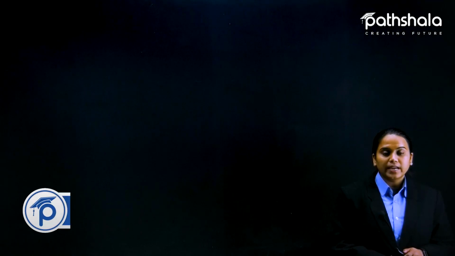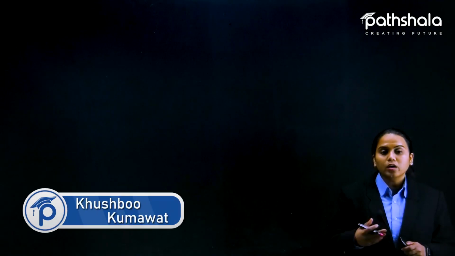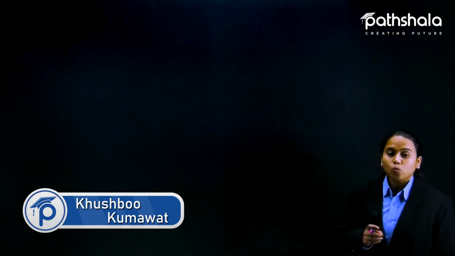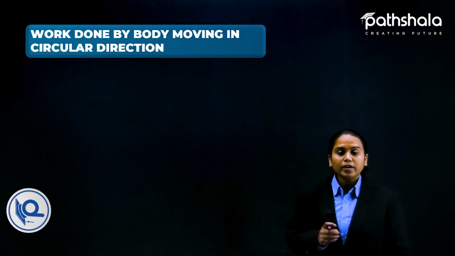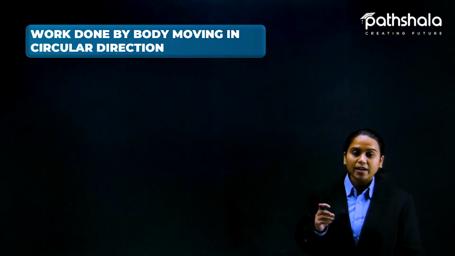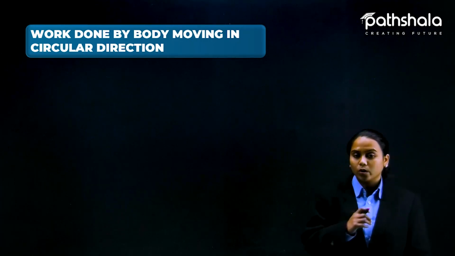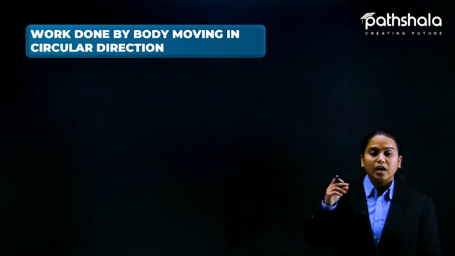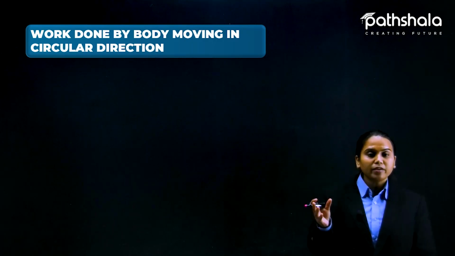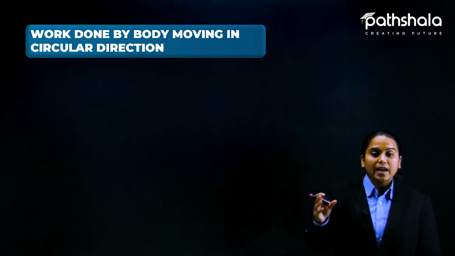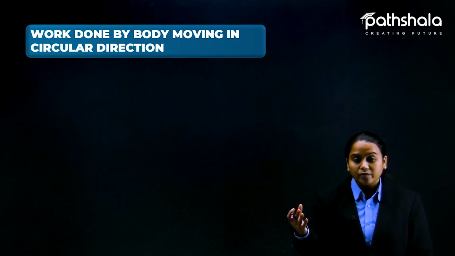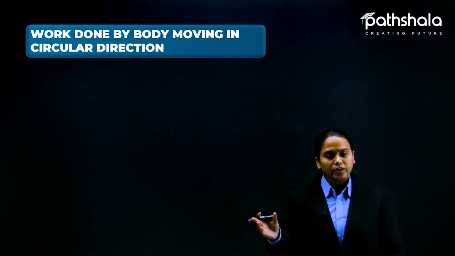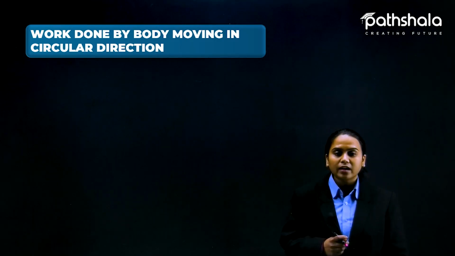Now students, let us see how work is done in the circular way. What if a body is moving in a circular direction, and for that what could be the work done? As we have seen lots of examples of work, like positive work, negative work, zero work, and work done at a certain angle. So here in a circular direction, do we have a certain angle?